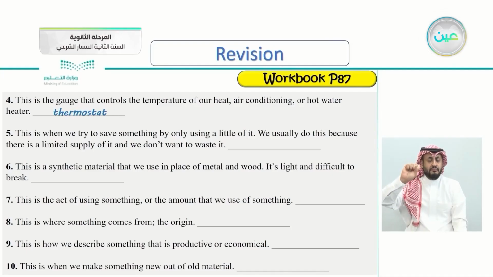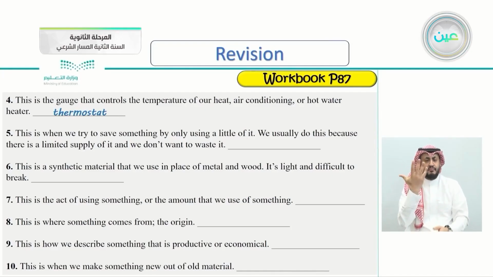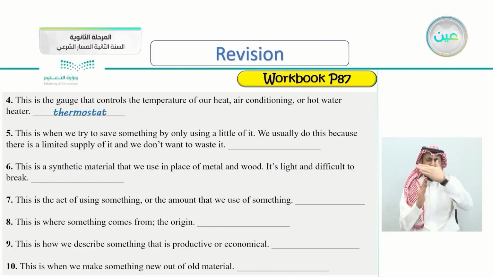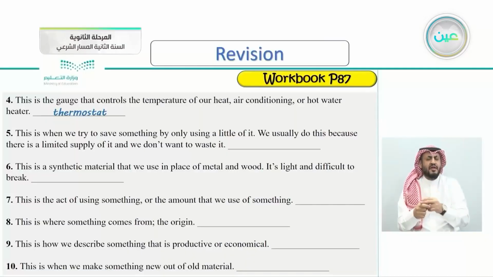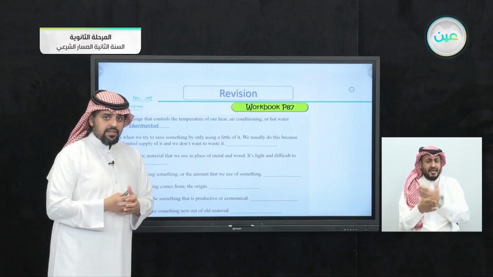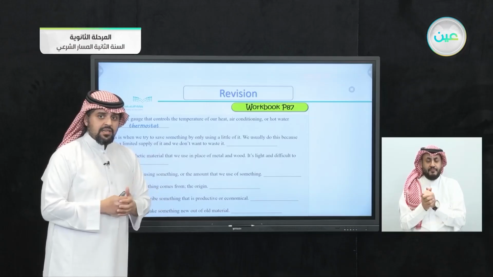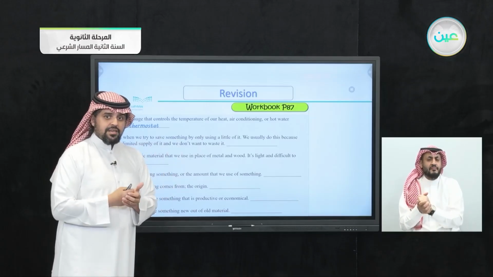Number 5, this is when we try to save something by only using little of it. We usually do this because there's a limited supply of it and we don't want to waste it. So we use it just a little because there's a limited supply of it. So what do we call this whole action here?